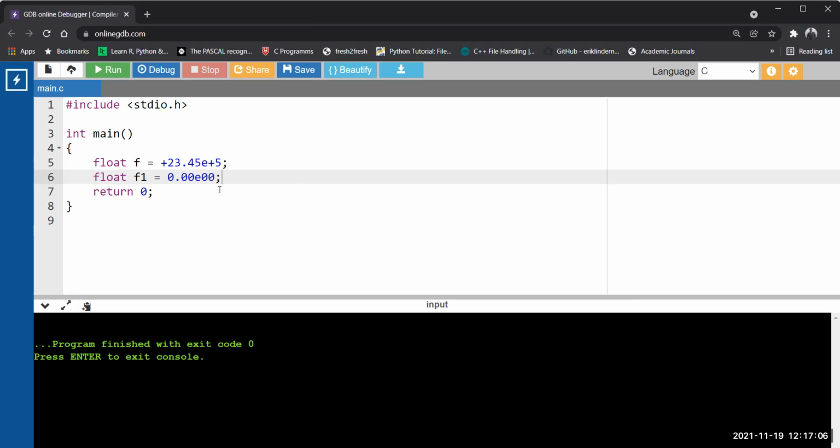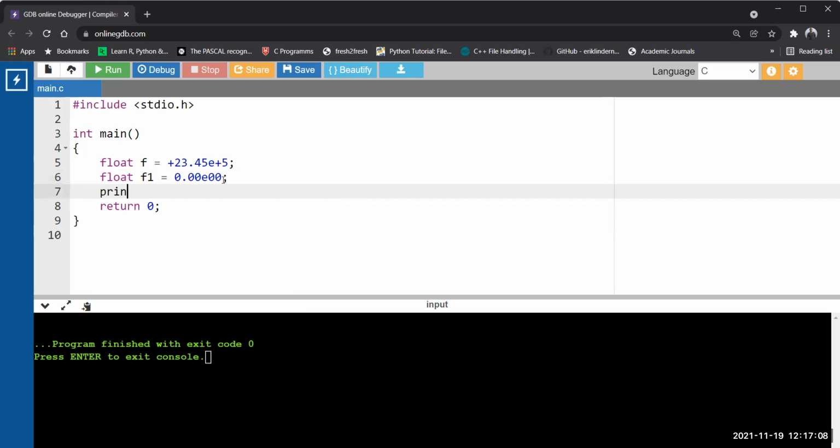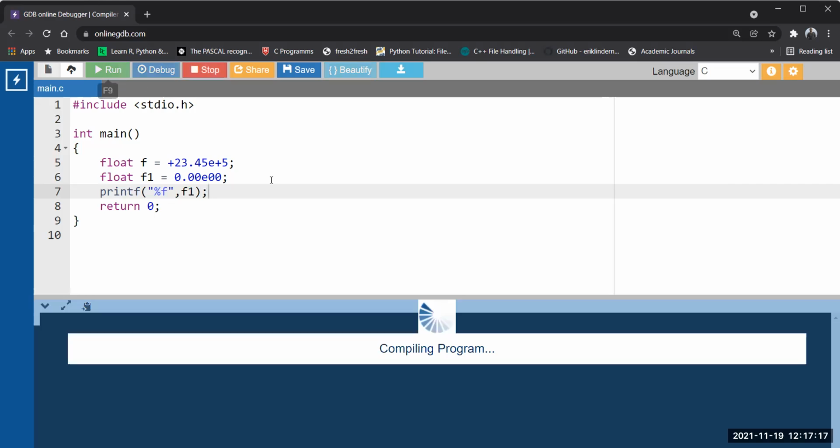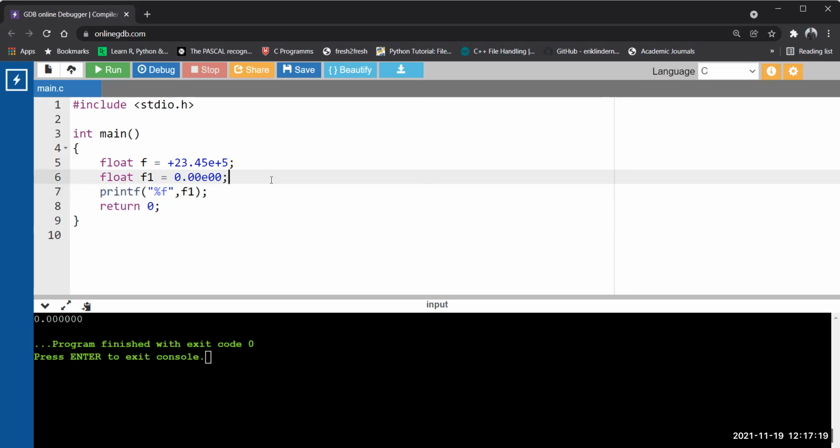You can print the value of f1. printf percentage f, f1. Run it. See, 0 only.